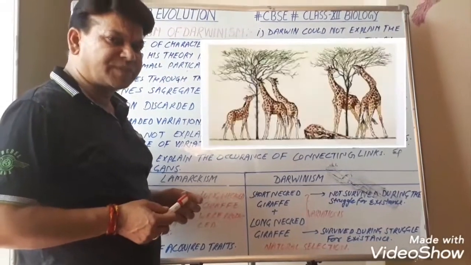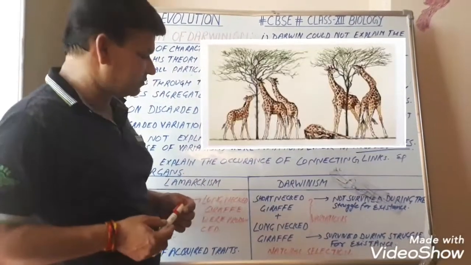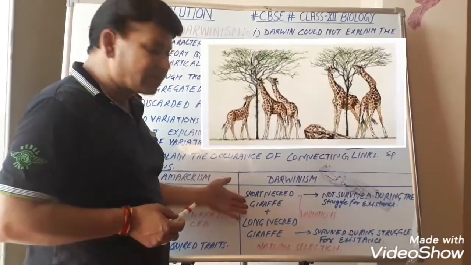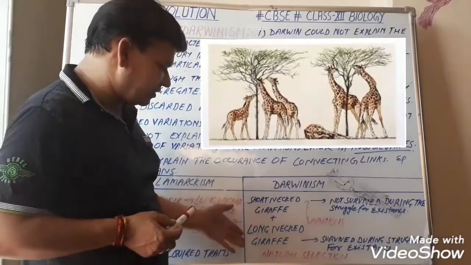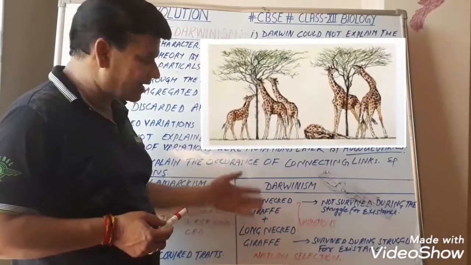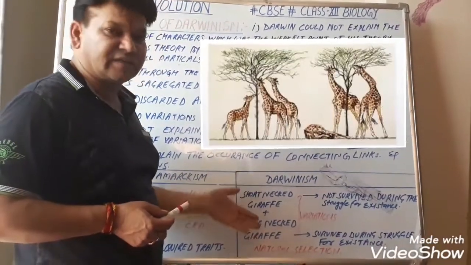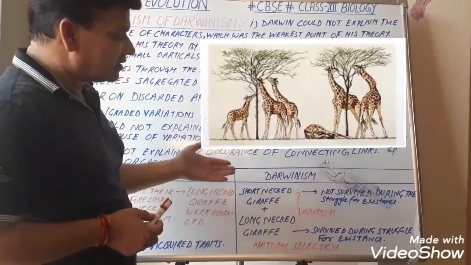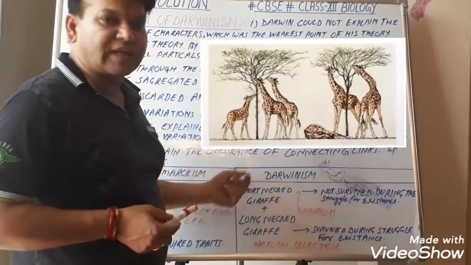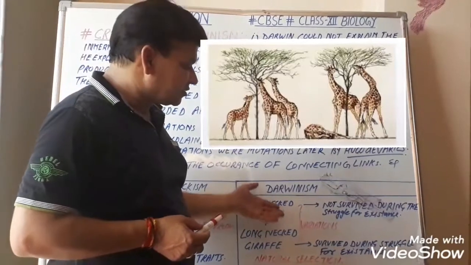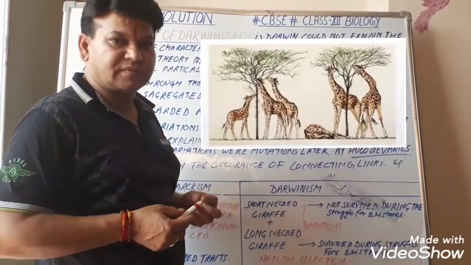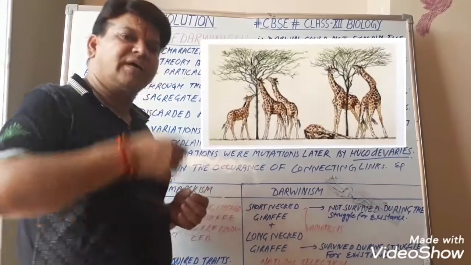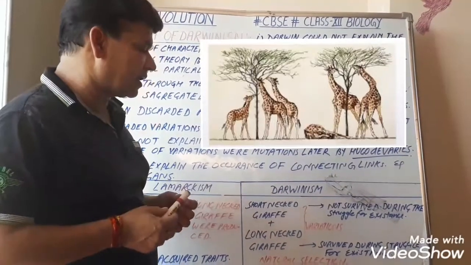Now, the example of the giraffe according to Darwin. Two types of giraffe were there in previous days: short-necked giraffe and long-necked giraffe. Variations were there in both, and whenever the grass perished on the land, they used their neck and forelimbs, which is right for eating the leaves on the plants.